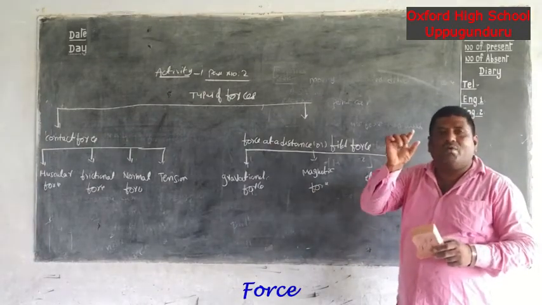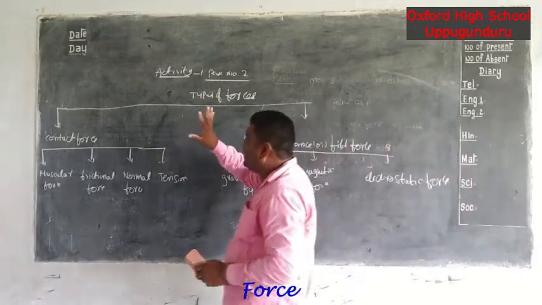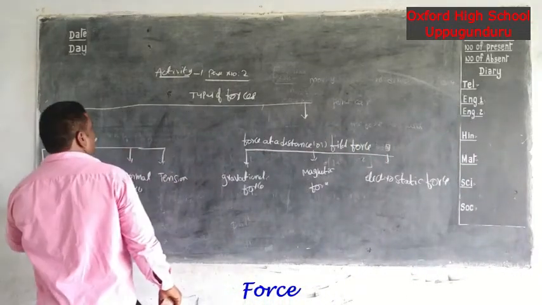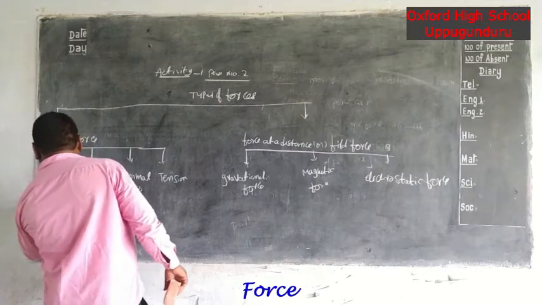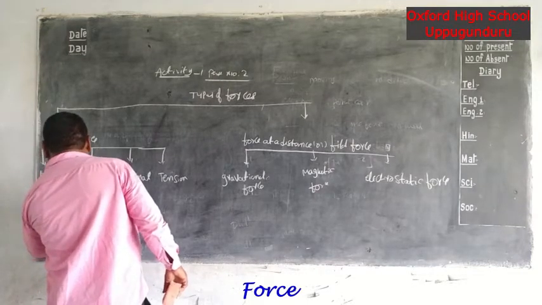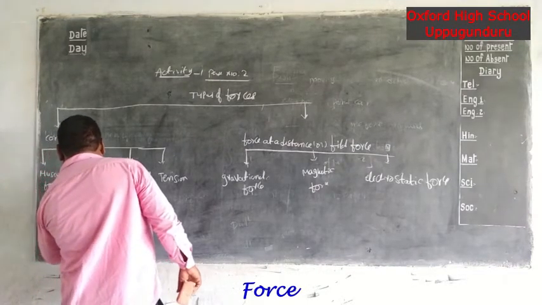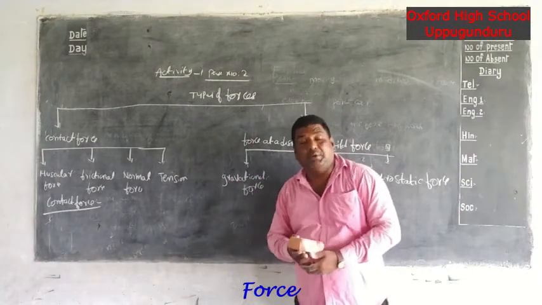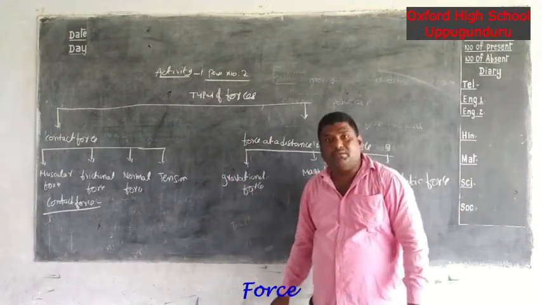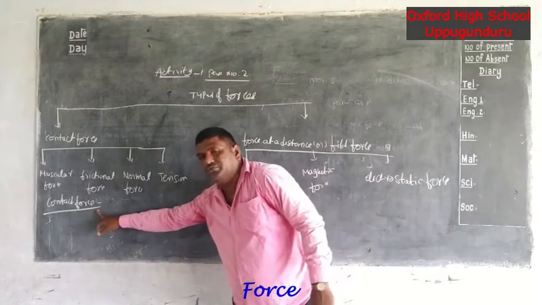First of all, what is the definition of the contact force? The force existing between any two interacting bodies that are directly touching each other is called the contact force. Once again, what is the definition of the contact force?